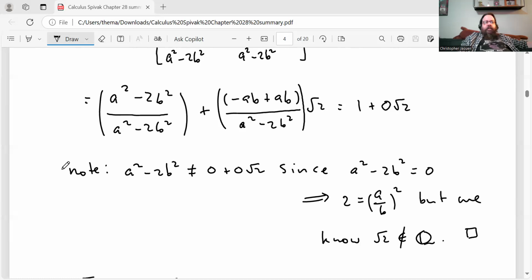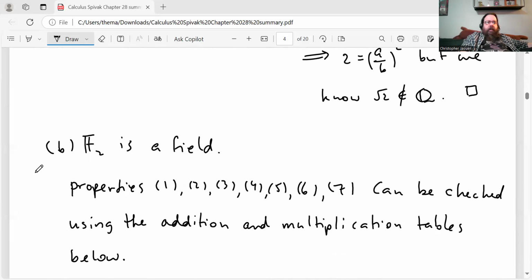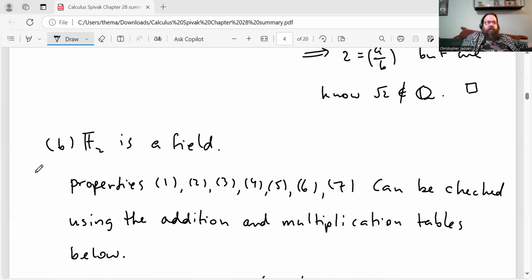Note that a² − 2b² is not the additive identity, since a² − 2b² equaling 0 would imply that 2 is the square of a rational number. But again, we know that the square root of 2 is not rational. So we don't have to worry about this number not being well defined. So multiplicative inverses exist. All right, and that shows that F1 is a field.